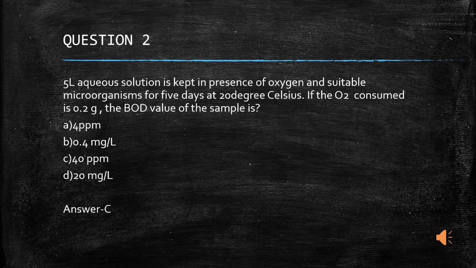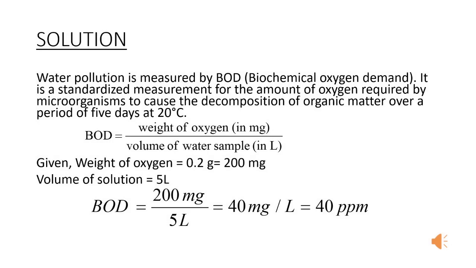A 5-liter aqueous solution is kept in presence of oxygen and suitable microorganisms for 5 days at 20 degrees Celsius. If the oxygen consumed is 0.2 gram, the BOD value of the sample is option A 4 ppm, option B 0.4 milligram per liter, option C 40 ppm, and option D 20 milligram per liter. The answer is option C. Now let us see the solution to this question.